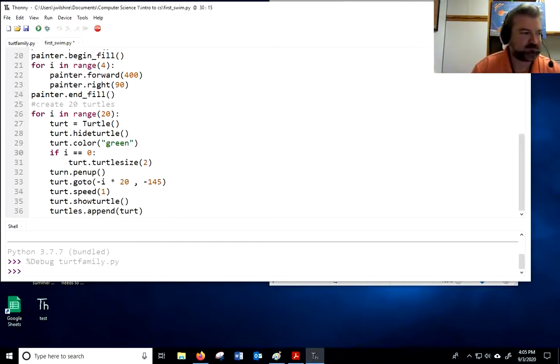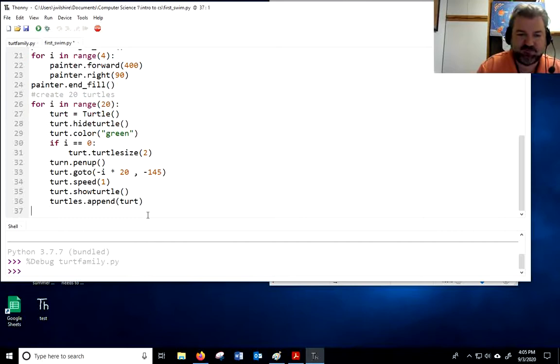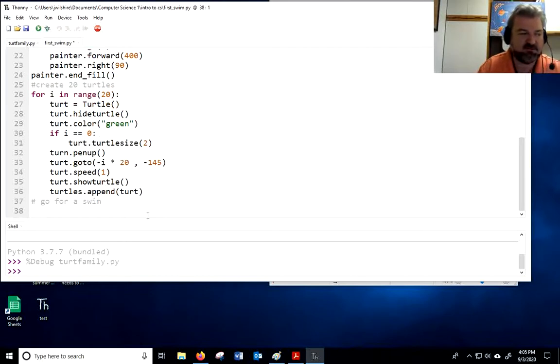Okay. Whew. All right, we are almost done. You ready? We have a big old family of turtles now, so let's do this. I'm going to say for T in turtles. As we saw earlier, T is going to become every single turtle in my turtle list one at a time.